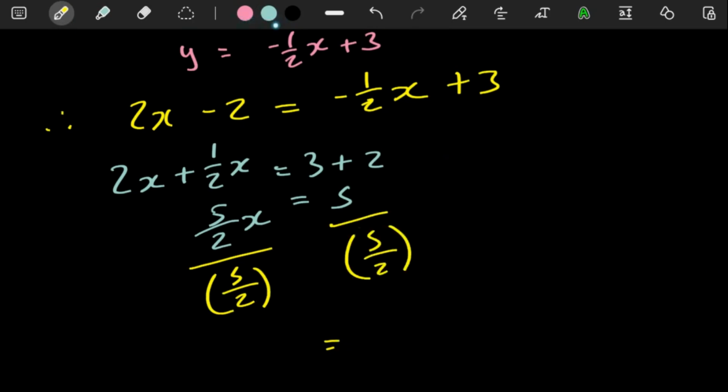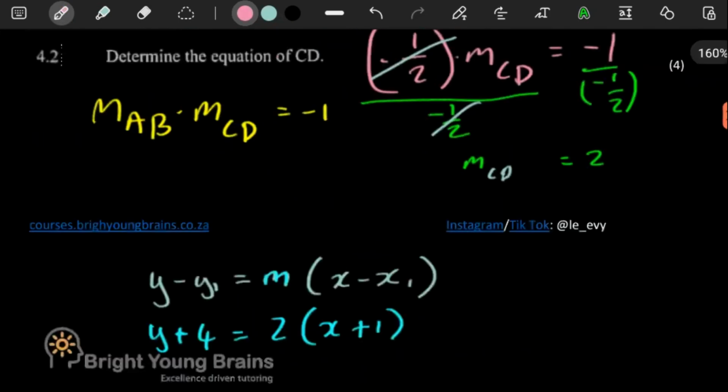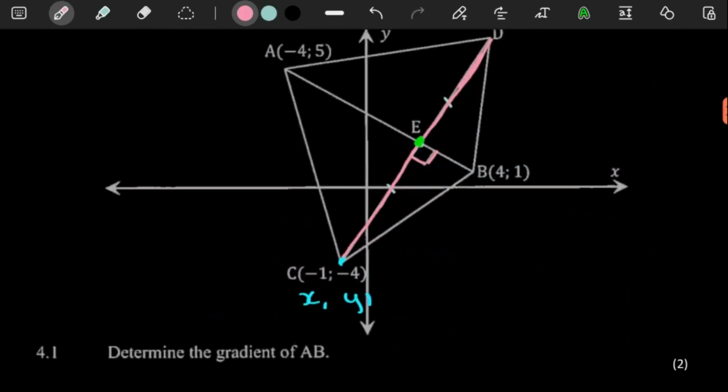The answer here is just going to be a 2. X here is a 2. Now we have worked out the x value where they meet. So that's the x value of E.